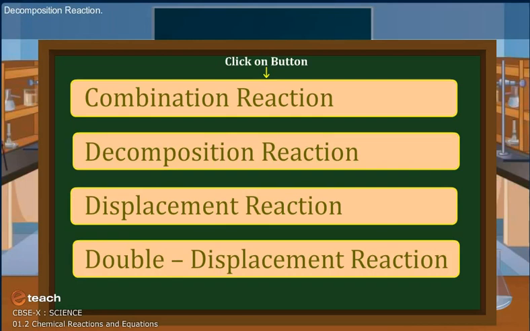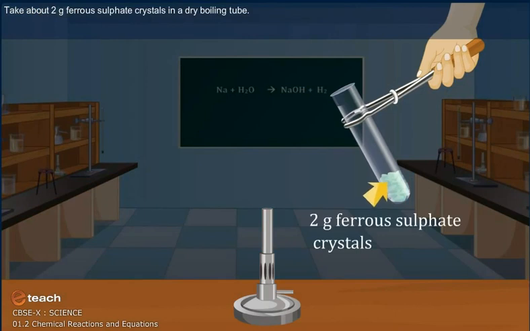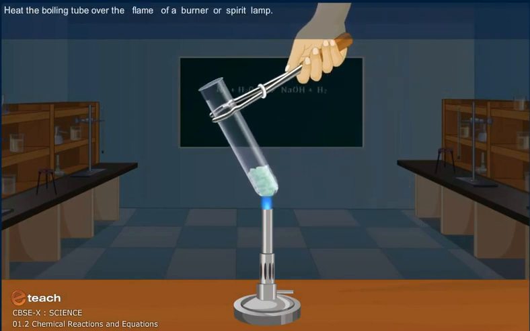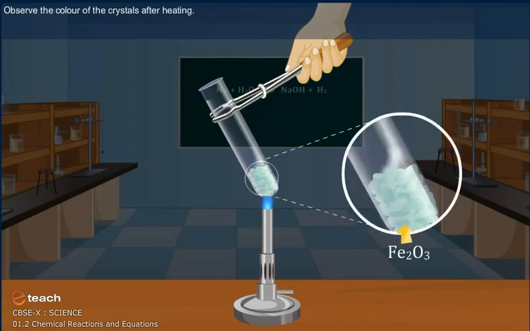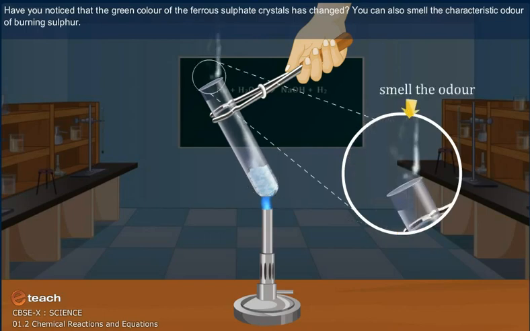Decomposition reaction. Take about 2 grams of ferrous sulfate crystals in a dry boiling tube. Note the color of ferrous sulfate crystals. Heat the boiling tube over the flame of the burner or spirit lamp. Observe the color of the crystals after heating. Have you noticed that the green color of ferrous sulfate crystals has changed? You can also smell the characteristic odor of burning sulfur.